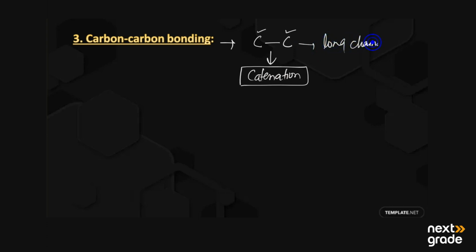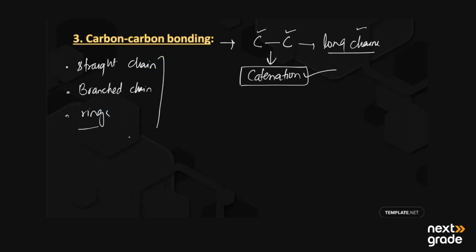So this property of carbon atoms is known as catenation, and it can have a straight chain, a branched chain, or a ring. So it may have a straight chain, and the second, it may have a branched chain, and the third, it may form rings in its structure. So carbon-carbon bonding is basically known as catenation.